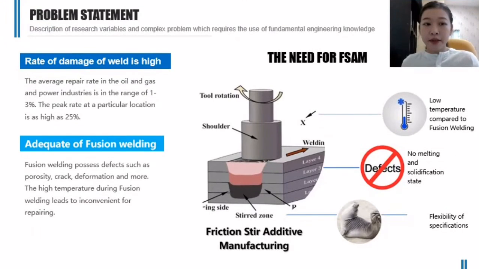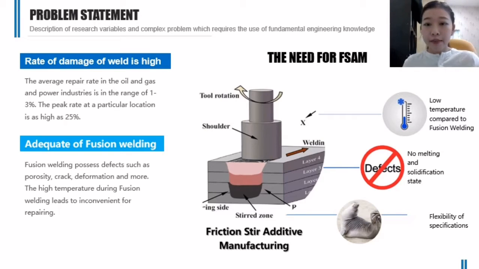For the first part, problem statement, the reason why I'm doing friction stir additive manufacturing for repairing is because the rate of damage of weld is high. The average repair rate in oil and gas and power industry is in the range of 1 to 3% each year. And because fusion welding will cause a lot of defect in the weld material, including porosity, crack, and deformation.